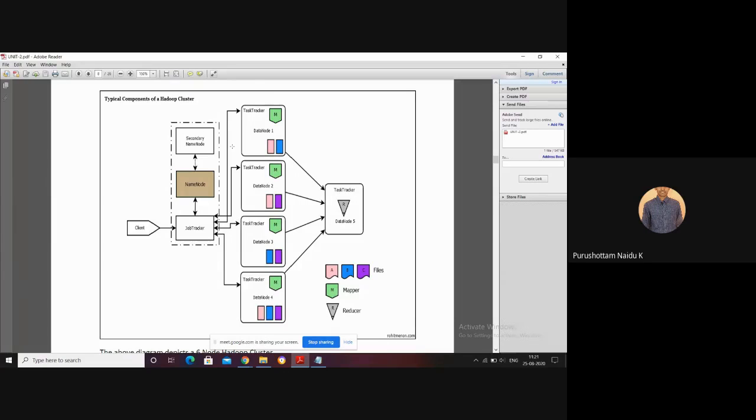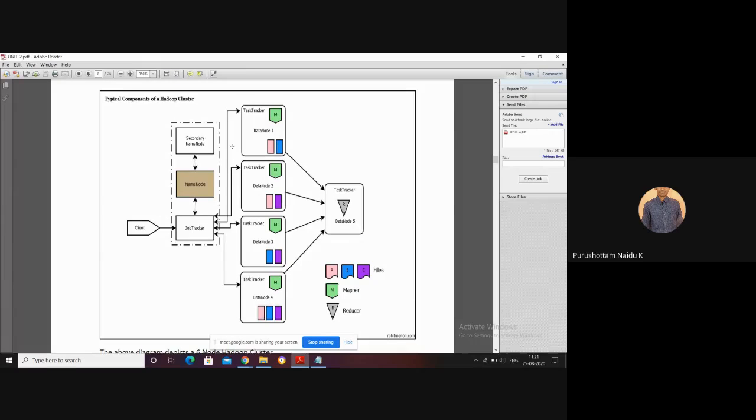Now the second concept: when we process the data, the job tracker and the task tracker come into the picture. The MapReduce programming model is used on the data that is stored on HDFS. To process the data we are storing on HDFS, we use the MapReduce programming model.